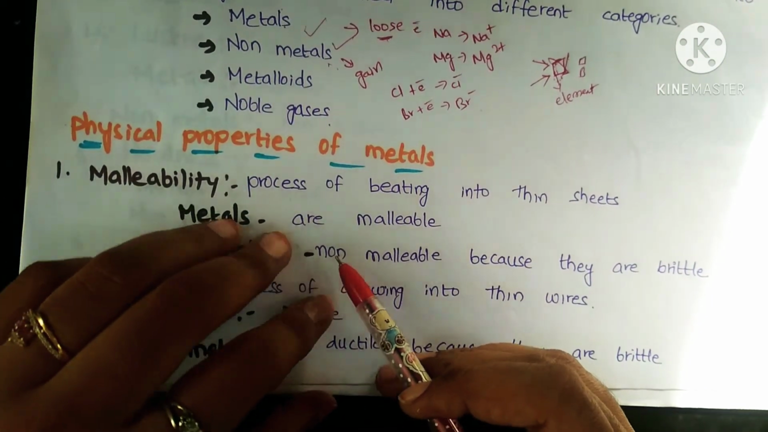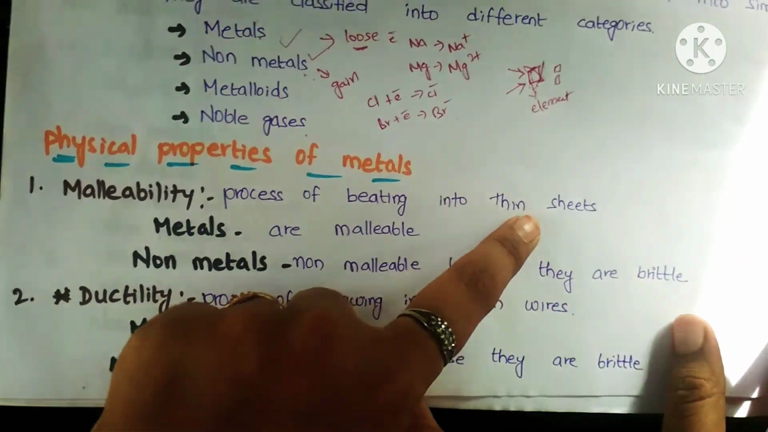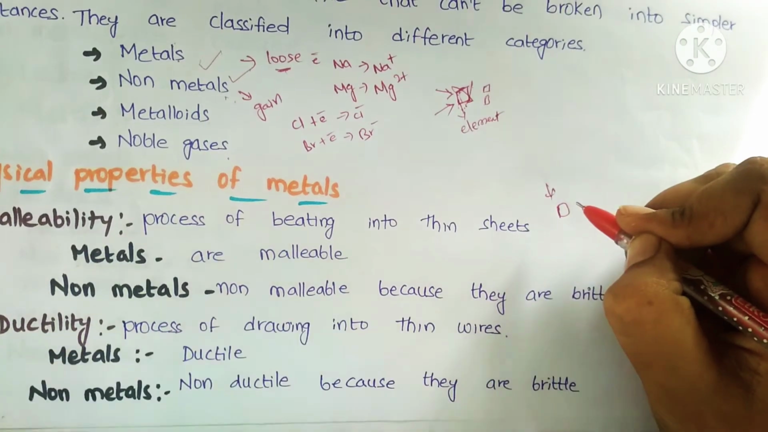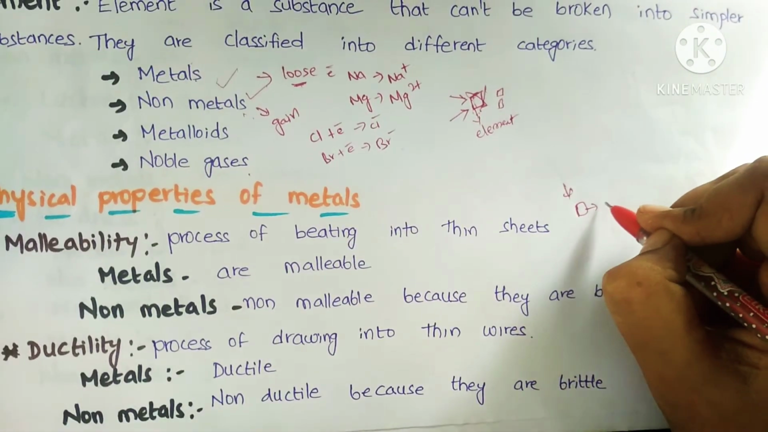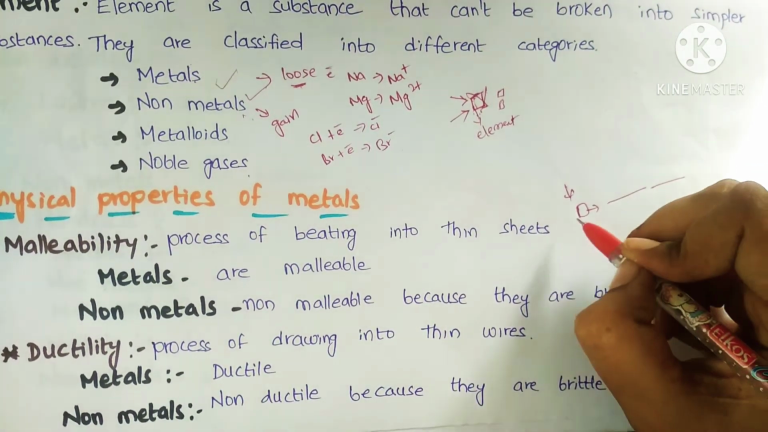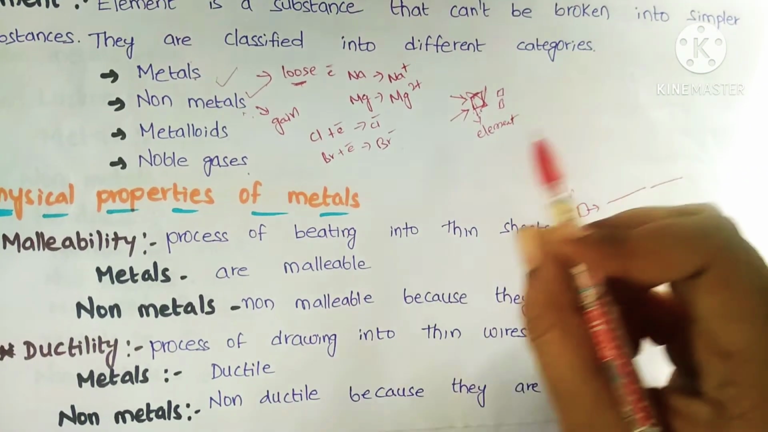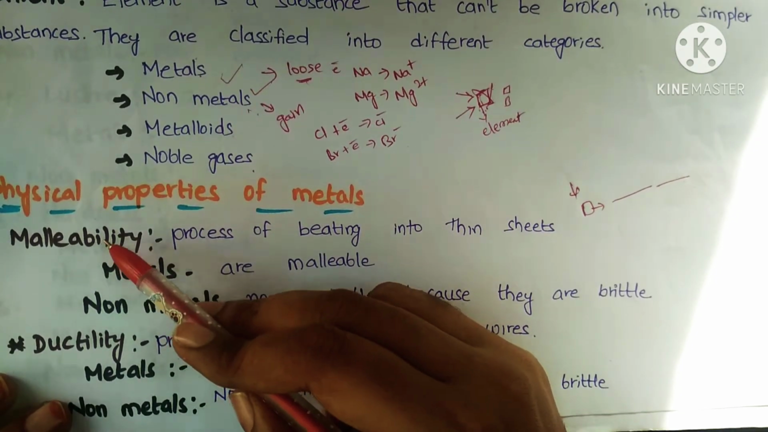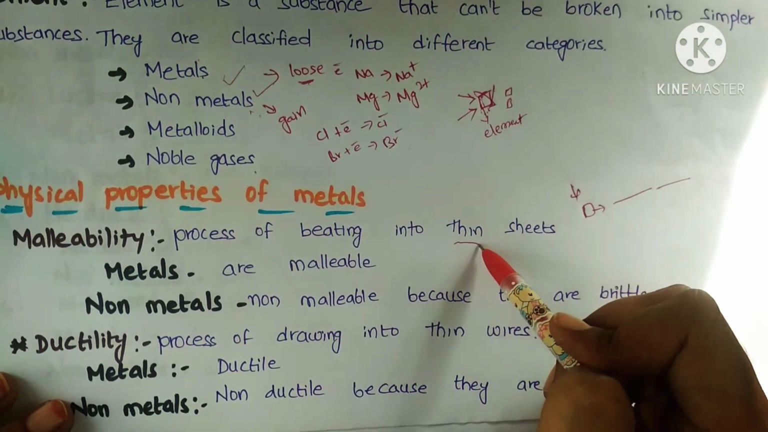How can we define malleability? It is the process of beating into thin sheets. For example, if it is a metal and we apply pressure, like beating with a hammer, then it converts into the form of thin sheets. The ability to convert any substance into thin sheets is called malleability. Metals are malleable, which means we can easily convert them into thin sheets.